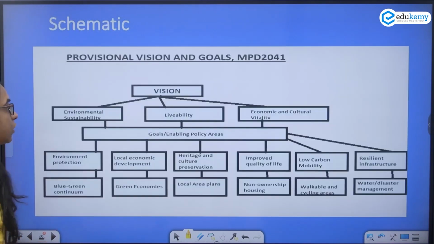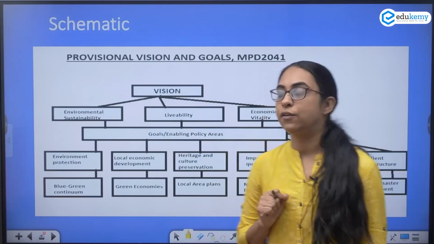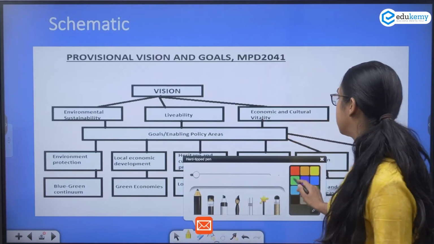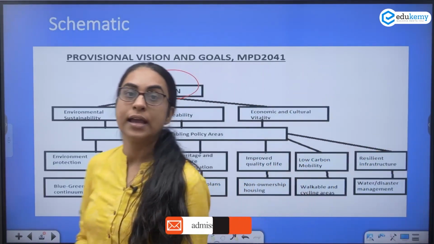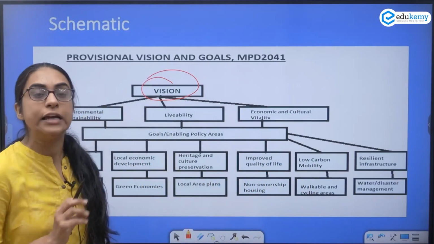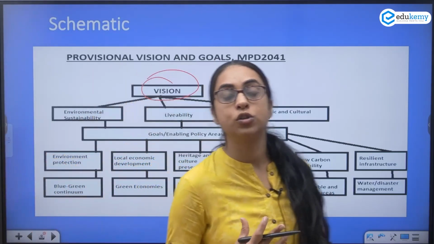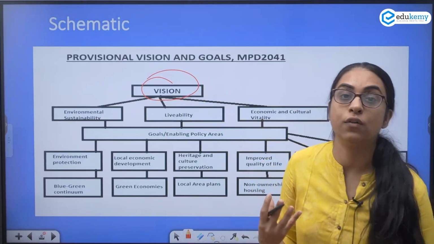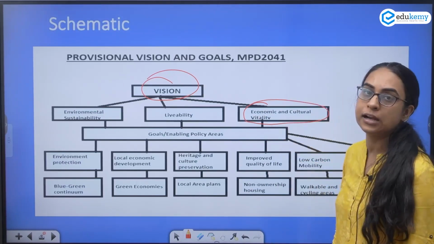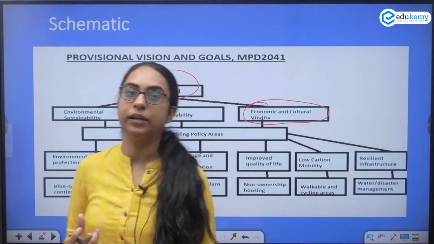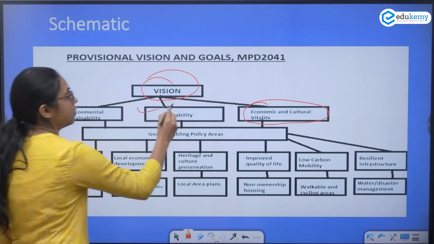Then after that you can mention in a schematic what the provisions of the master plan for Delhi are. What is the vision? The vision is that you will have to ensure environmental sustainability. We'll have to make it livable. So not only environmental sustainability, but you also have to make the place livable. Quality of life has to be ensured. Then it should also take into account the economic and the cultural viability. So economic viability, cultural viability, livability, and environmental sustainability. This is the vision.